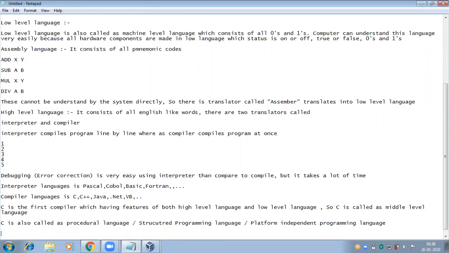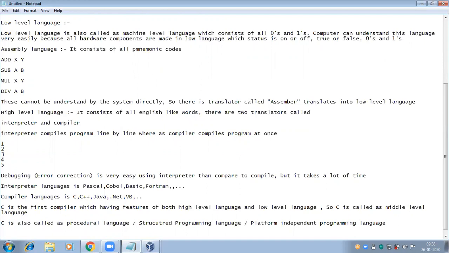Programming languages are classified into 3 categories: low level language, assembly language, and high level language. Low level language is also called machine level language, which consists of all zeros and ones.